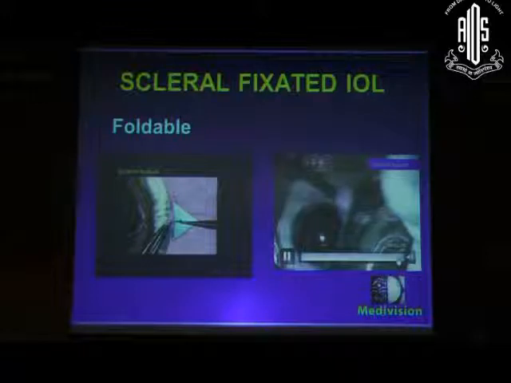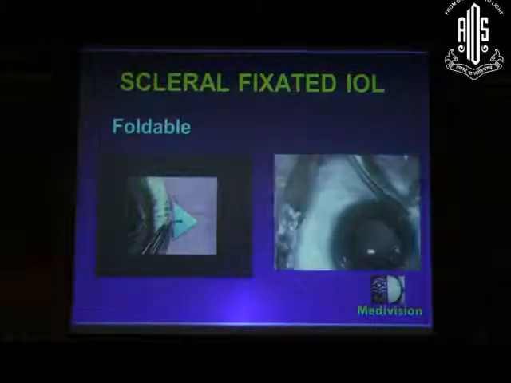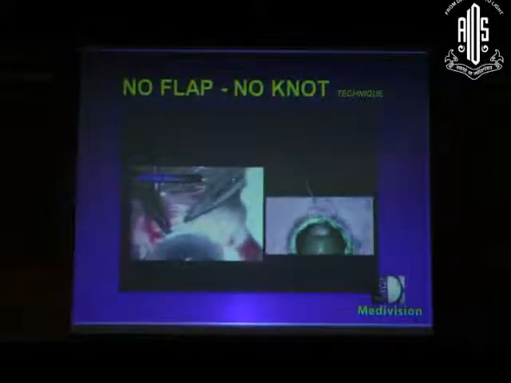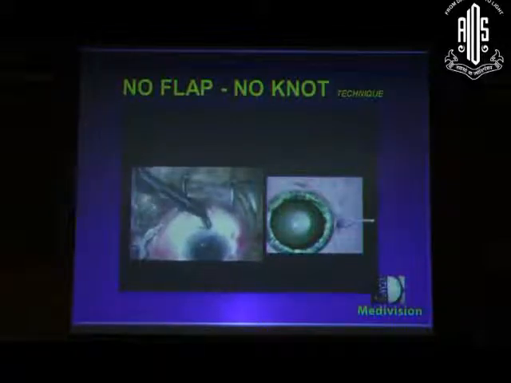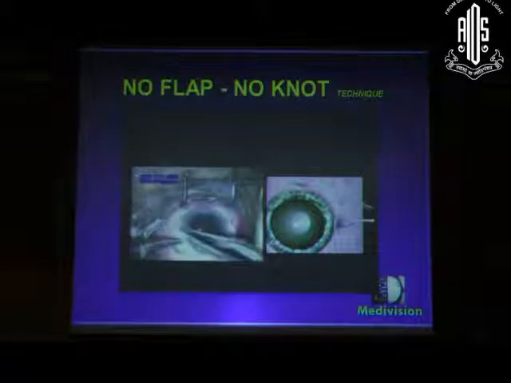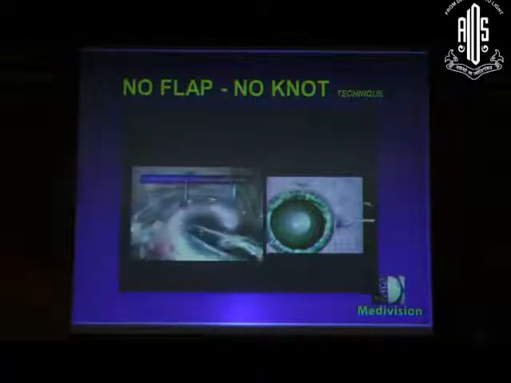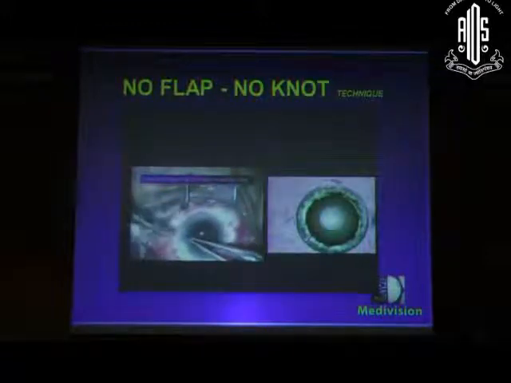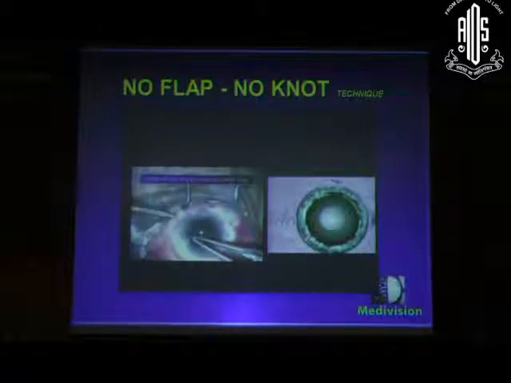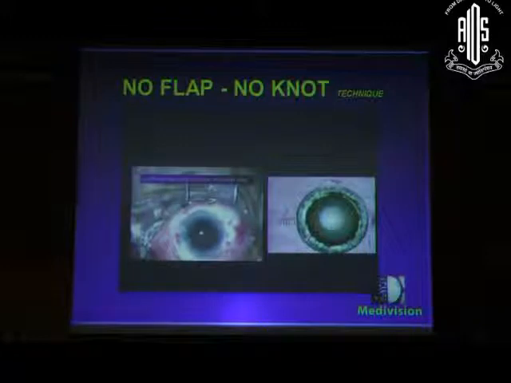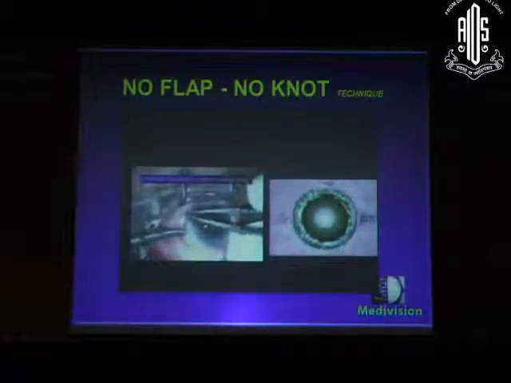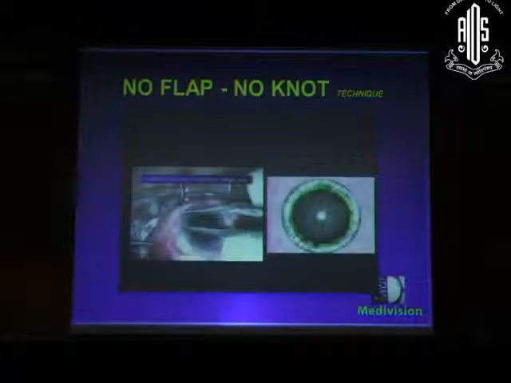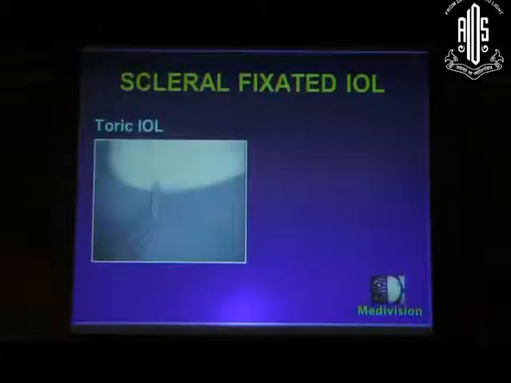This is for a foldable IOL which is a 3-piece. This is a no flap and no knot technique. This is the same IOL. After the IOL is inserted into the eye, the sutures are pulled out. There is no knot. We just do multiple passes of the suture through the sclera as indicated in this animation, and then we cut the other end, and then close the conjunctiva. Routinely we are following this technique.